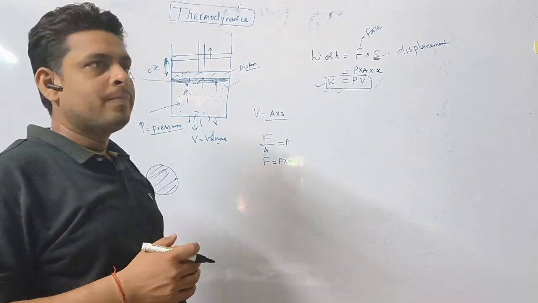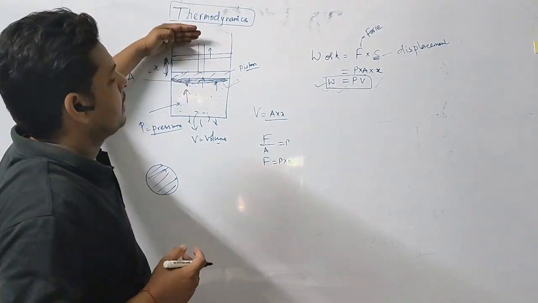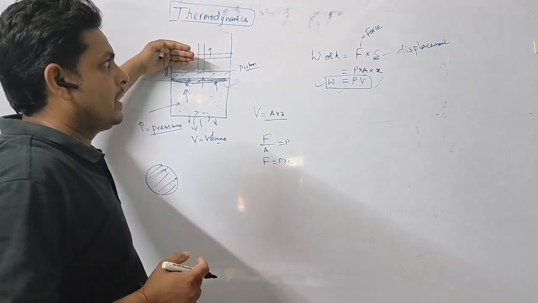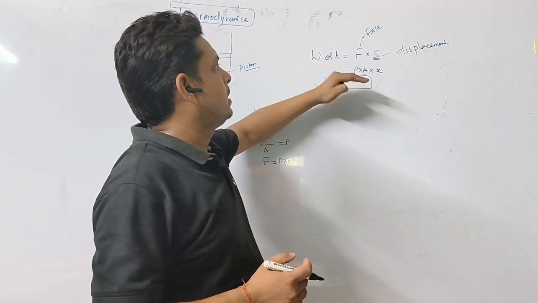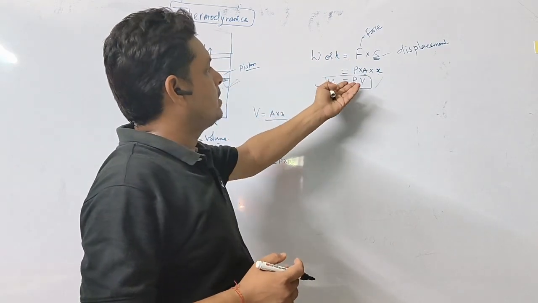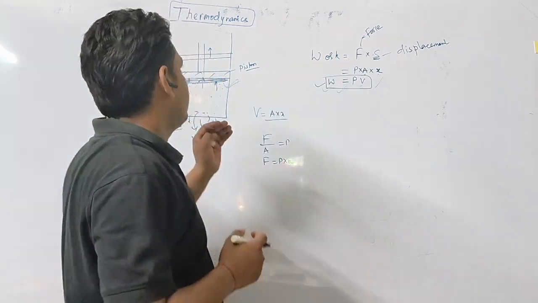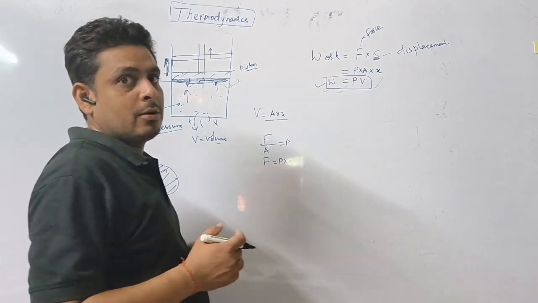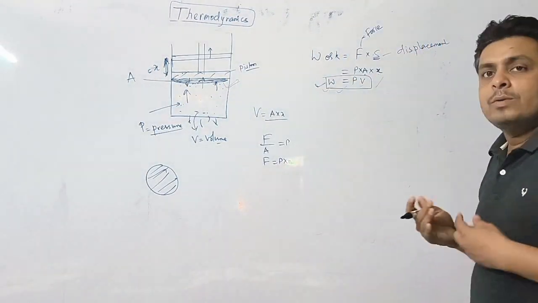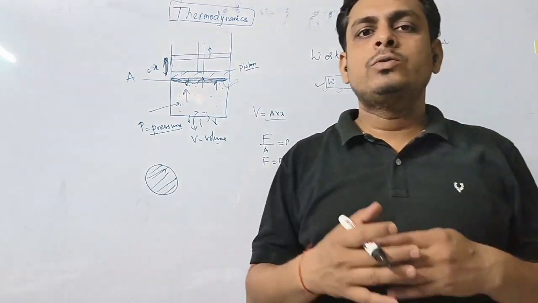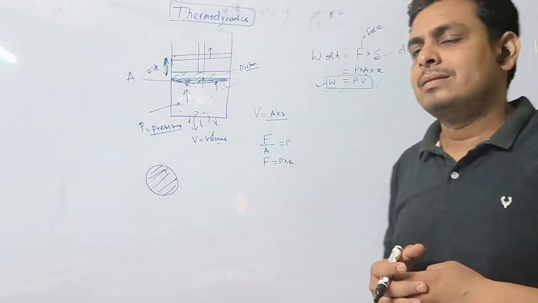Suppose the force may vary, the pressure may vary. If the force is constant, then it is okay to use this. But in a practical scenario, this formula won't work. So what do we have to do? We need to use an integration method.